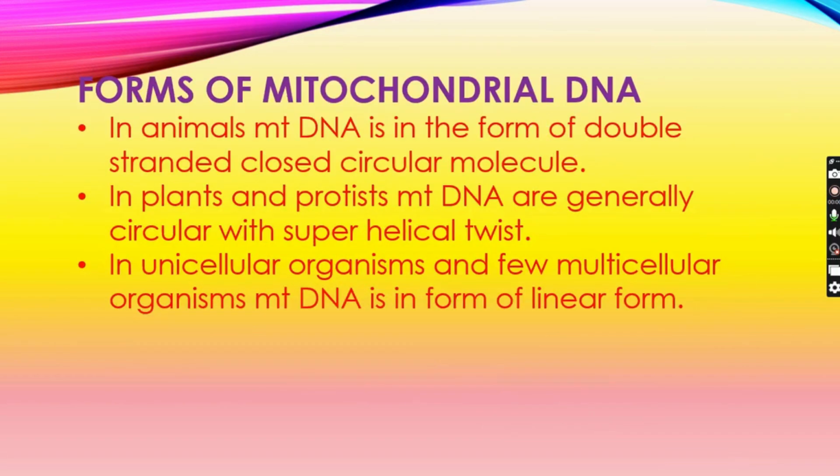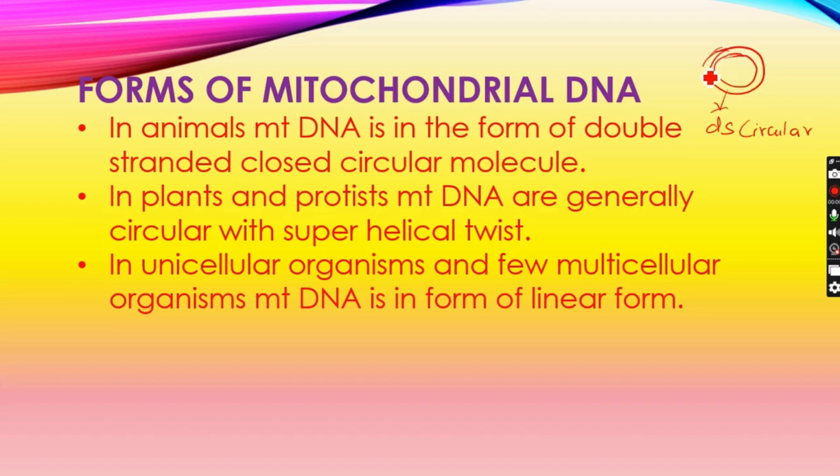Next, we are going to see about the forms of mitochondrial DNA. As we said, the mitochondrial DNA is circular in manner. It is not like the double helical structure of a DNA. It is circular, as a compacted chromosome. A DNA is compacted into a chromosome in a circular manner. Also, this circular form is not single stranded, it is double stranded. Like a DNA, it is double stranded but circular in manner, compacted in a circular manner, not a helical manner.